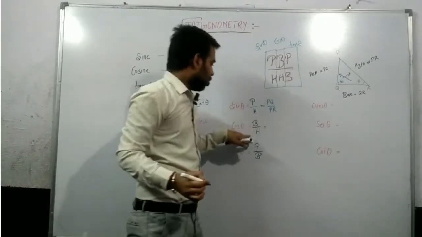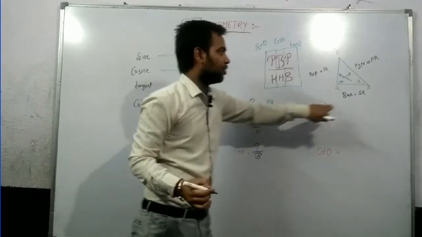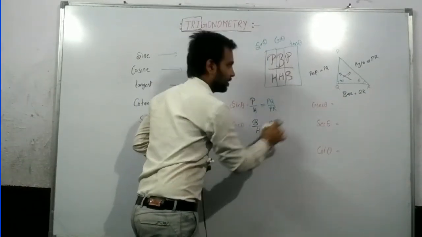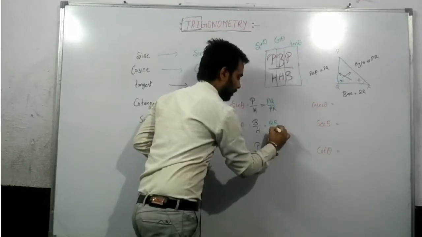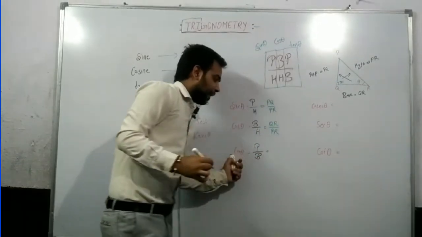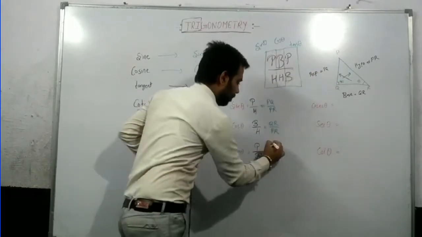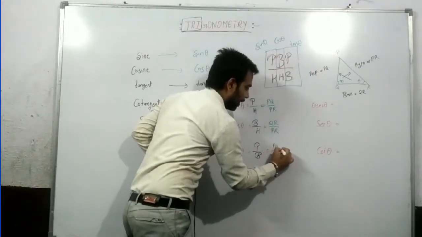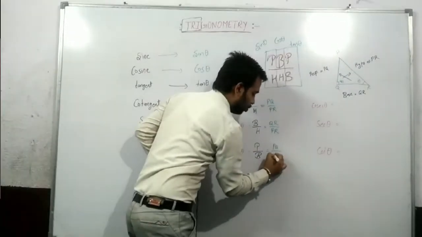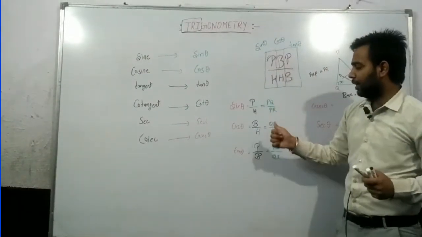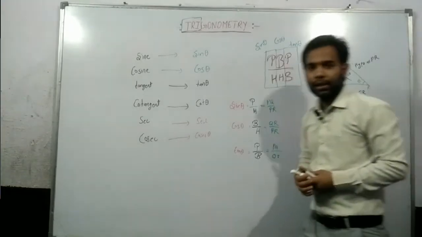Cos theta, cos means base by hypotenuse. What is the base? QR. And what is the hypotenuse? PR. Tan theta, what is the perpendicular? Perpendicular is again PQ and base is again QR. Now we got the values of sin theta, cos theta and tan theta.